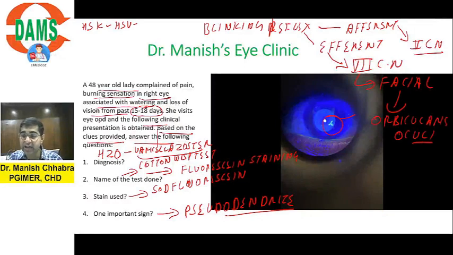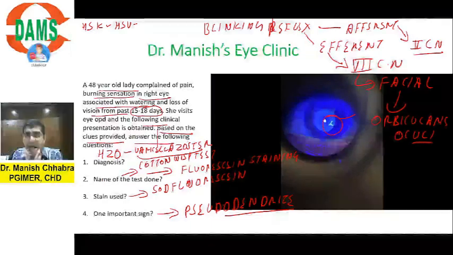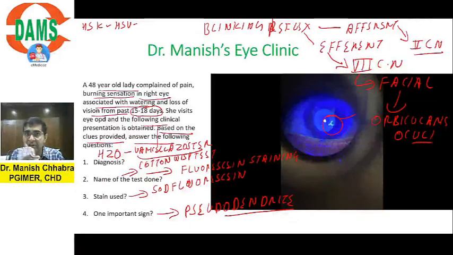And what is that Hutchinson sign? Because the nasociliary nerve gives a branch to the subepithelial corneal plexus, it also gives branches to the tip of the nose. So if there is a virus which has got activated, maybe due to indiscriminate use of steroids or the immunity going down, the virus will follow the entire pathway of the nerve. If there is Hutchinson sign, which is the presence of vesicles on the tip of the nose or maybe on the side of the nose, then corneal involvement is inevitable. That is why I told by just looking that corneal involvement will definitely be there, and